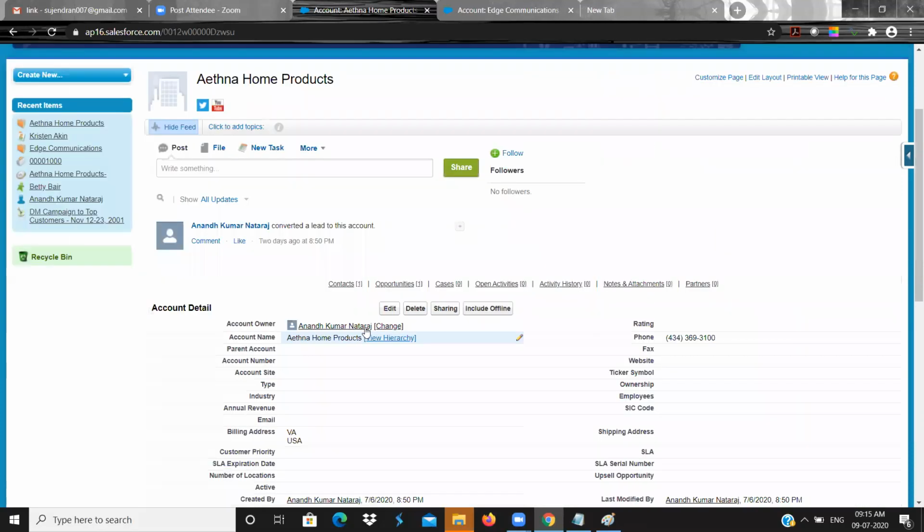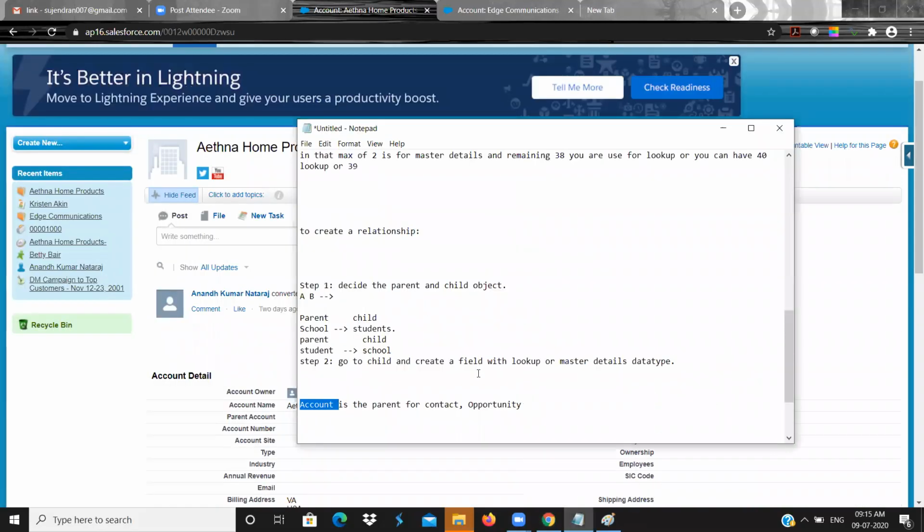One thing you should know is, if I want to create a relationship, I need to decide who is my parent and who is my child. Once I decide, I create a field on the child only, with a data type like lookup or master detail.